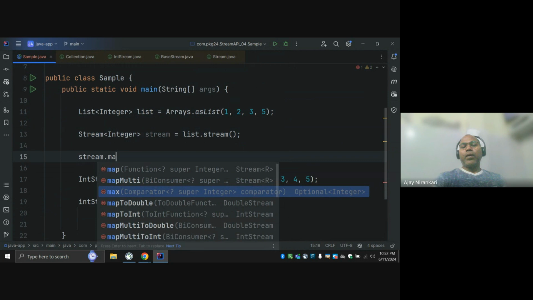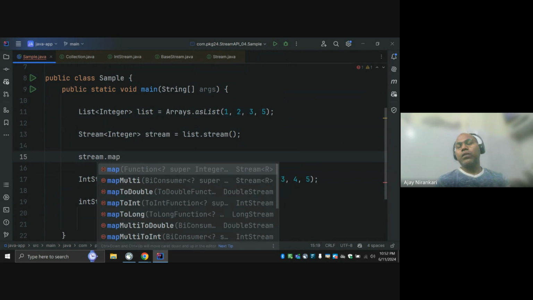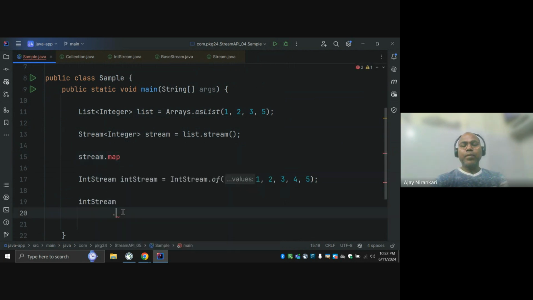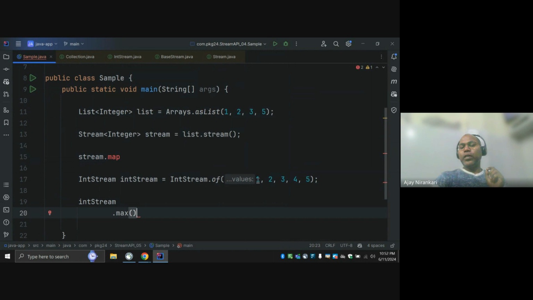Okay, this is max. But max there means you again provide some kind of conversion. It might be an object, it might be an integer somehow. Here you have to provide some kind of function where you can say, hey, this is the max or this is the min. You have to provide the business logic. But in this case, I am directly saying max. They are not asking for any kind of input parameter. They assume you are already working with integers. I know how to find the maximum for a given integer number, or how to find the minimum for a given number, right?